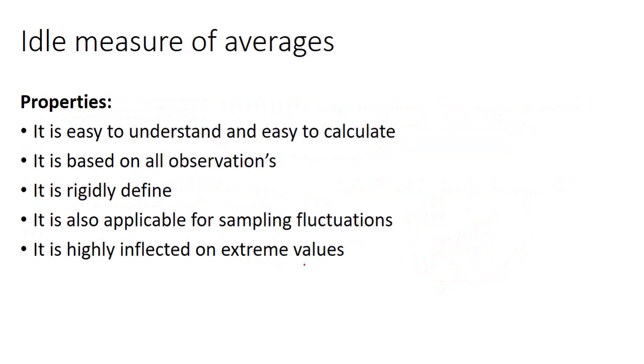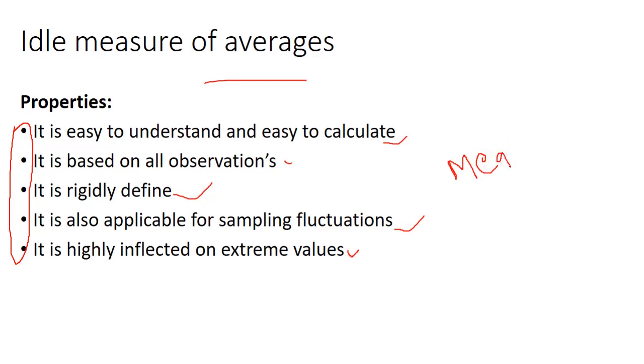Now let us see what the ideal measure of average is. Ideal means which is the best measure, which type will satisfy most points. It will be the ideal measure for averages. It is easy to understand and easy to calculate. It is based on all observations. It is rigidly defined. It is also applicable for sampling fluctuations. It is highly influenced by extreme values. According to these points, mean is the ideal measure.